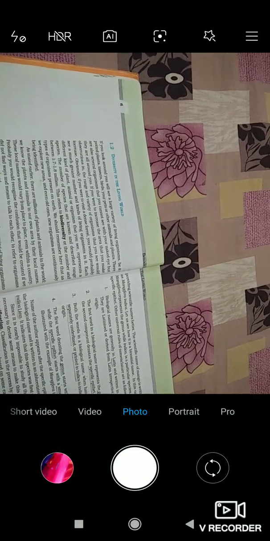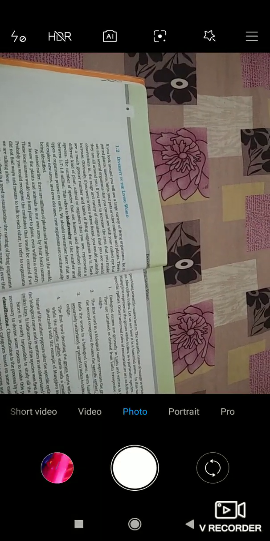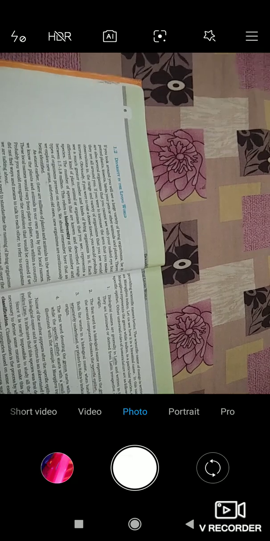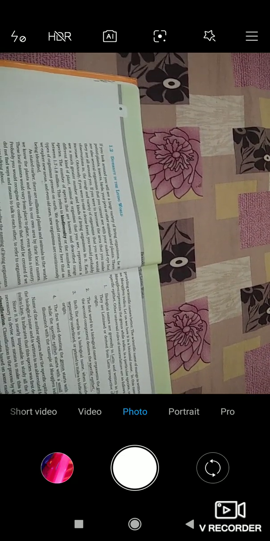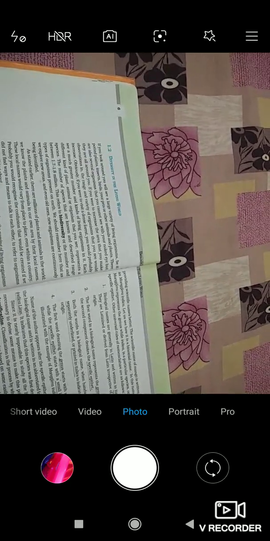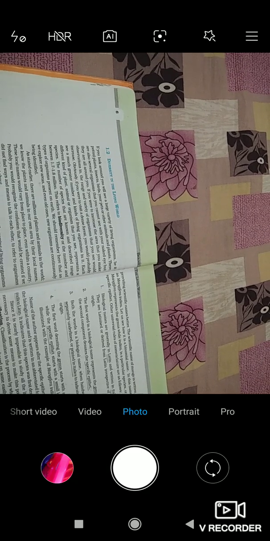As I told you earlier, diversity means a wide variety or range, and biodiversity means the wide variety or range of biological things. So the diversity of these species is known as biodiversity.